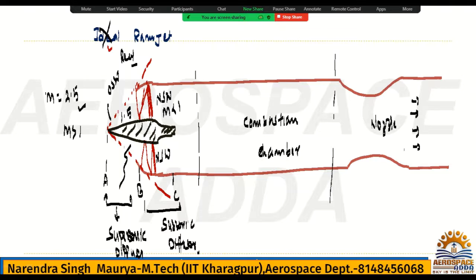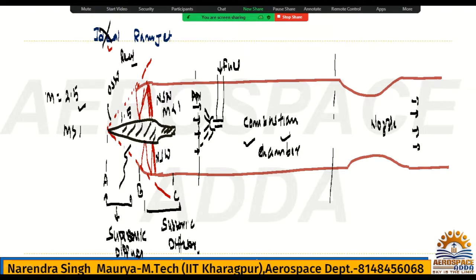In the combustion chamber, that system will be there. There will be a fuel injector. Here they will place the fuel injector in this way. The fuel will be injected like this, and the air is coming like this, and there will be proper mixing of the air and fuel. This is the fuel, and an igniter will be there. They will make one igniting system. So they will ignite, and this is the air, high pressure and high temperature air, and this is the fuel in the combustion chamber.